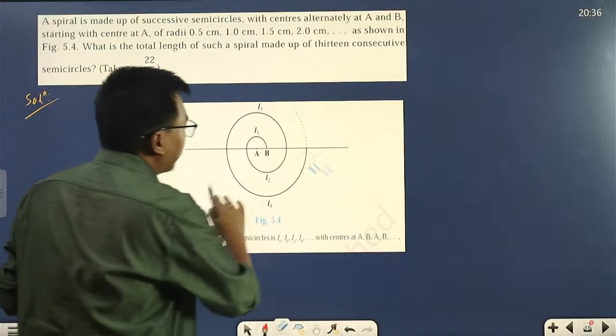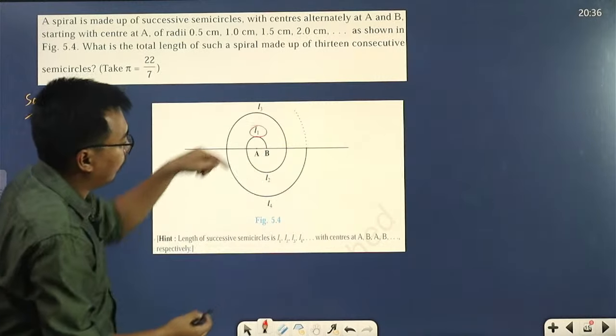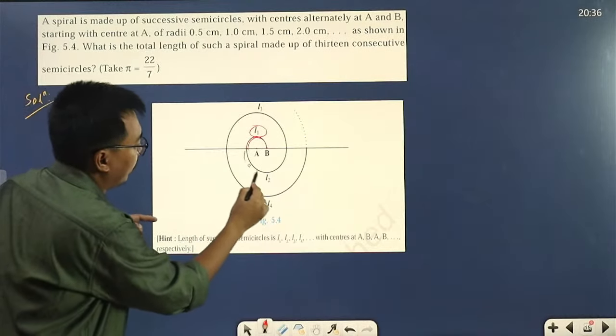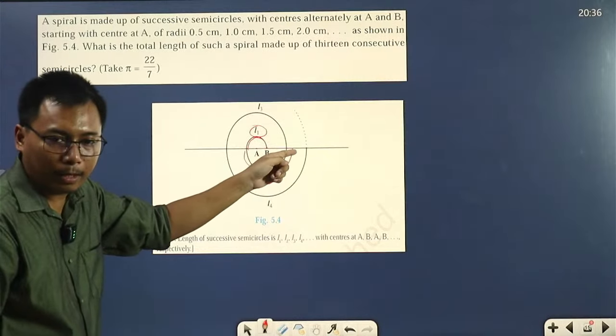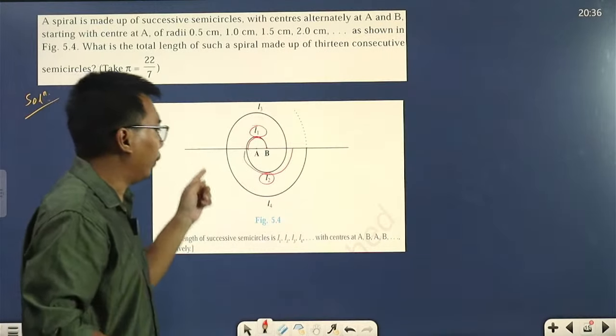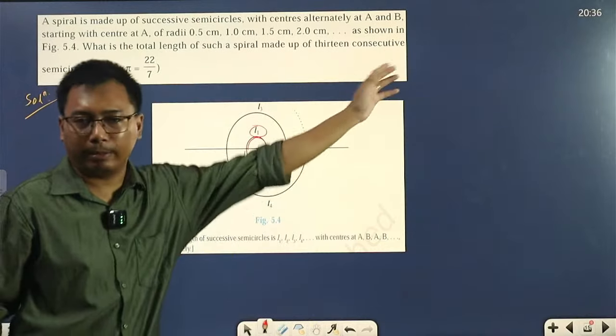The names are also given here: L1 is the length of the first semicircle, L2 is the length of the second, L3 for the third, L4 for the fourth, then for the fifth we'll have L5, L6, L7, L8, and so on.